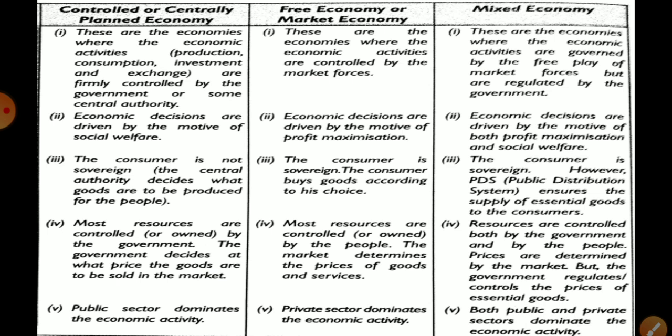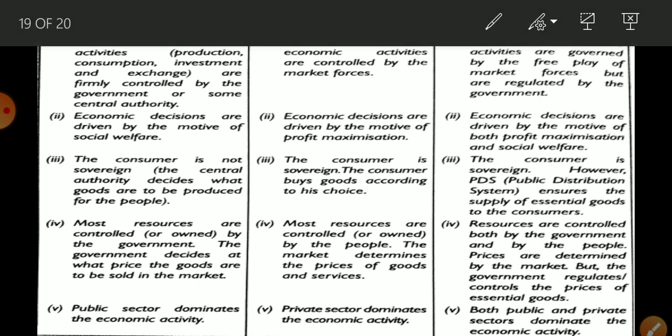So the centrally planned economy: all the decisions are taken by the central authority or the government. Okay, and what is the motive? Motive is social welfare. Okay, here consumer sovereignty: the consumer is not sovereign, that is, the consumer is not in a beneficial condition, because all the prices, what to produce, how to produce, everything is decided by the government, and the government only thinks about the poor section. So in this type of economy, luxurious goods and a variety of goods are not available, so this is not good for the consumer.